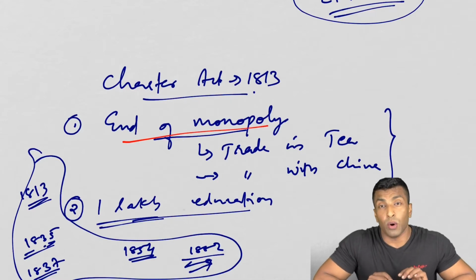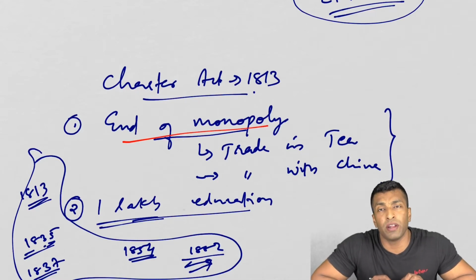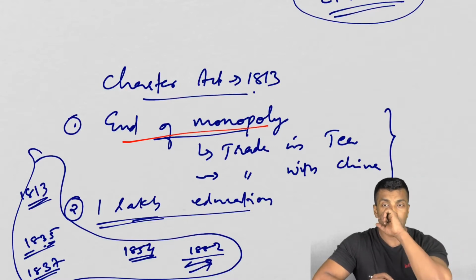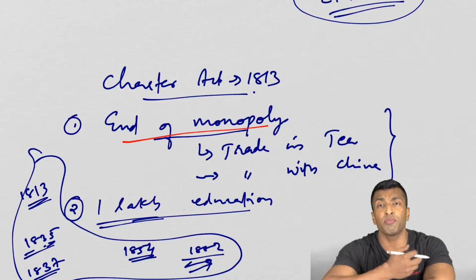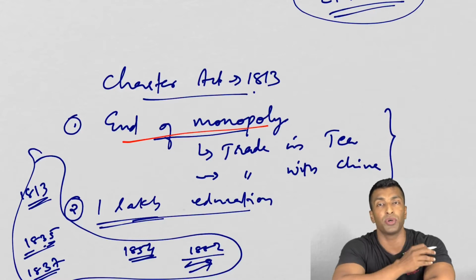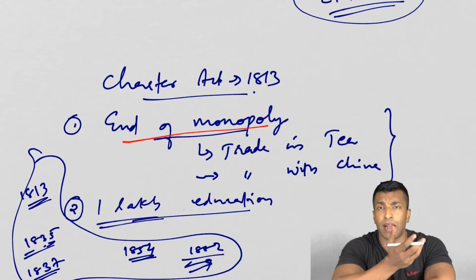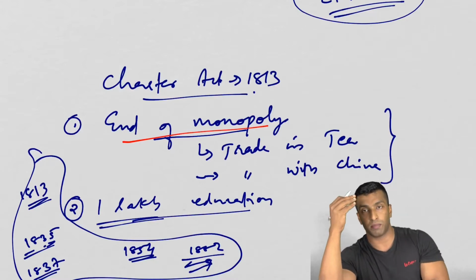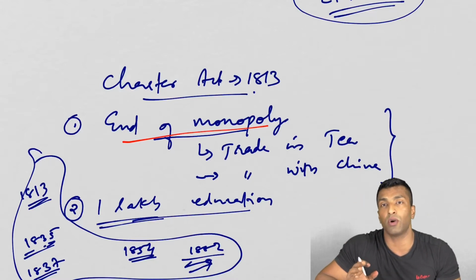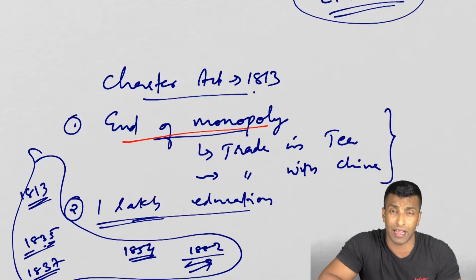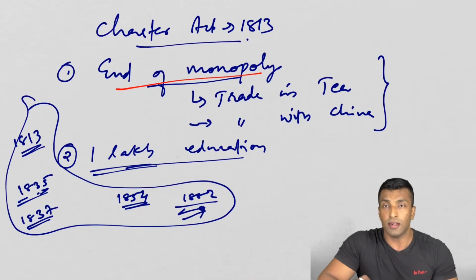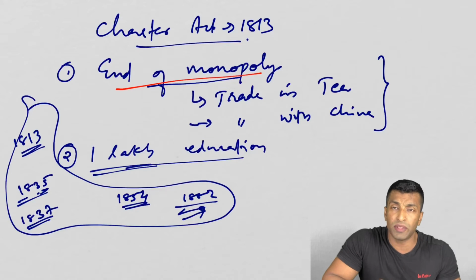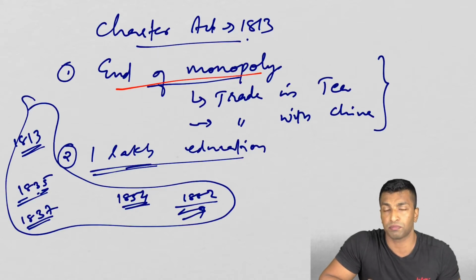Now what is actually going to happen when we discuss the end of monopoly? End of monopoly means now more and more companies are going to come to India. Is that a good or bad thing for India? Now the Prime Minister is going abroad and inviting all the companies to come and invest in India, Make in India, and all these things are going on. So almost the same thing is happening here also.